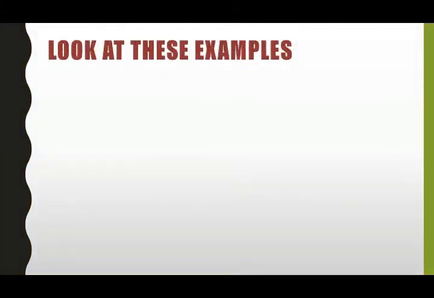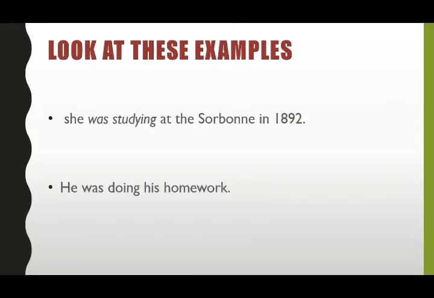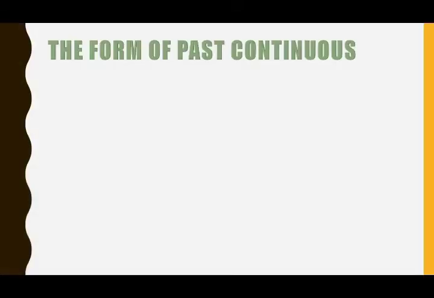Now, let's get started. But first, we should look at these examples. She was studying at the Sorbonne in 1892. He was doing his homework. These examples are in the past. Now, we will talk about the form of past continuous in the affirmative form. We have subject plus to be plus verb plus ing form.